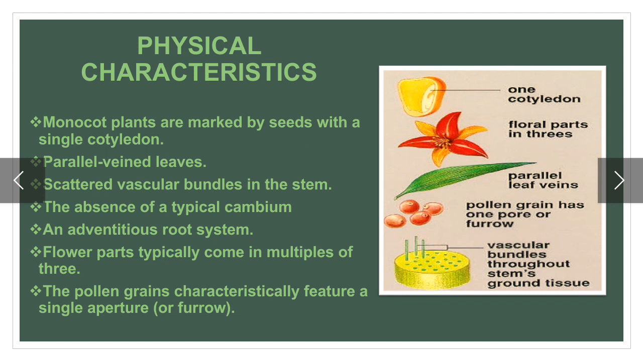Monocot plants are marked by seed with a single cotyledon, parallel veined leaves, scattered vascular bundles in the stem, the absence of a typical cambium, and an adventitious root system. Flower parts typically come in multiples of 3. Pollen grains feature a single aperture.